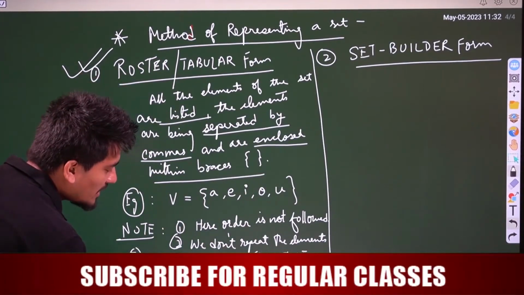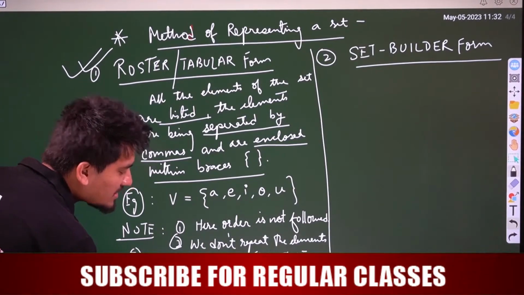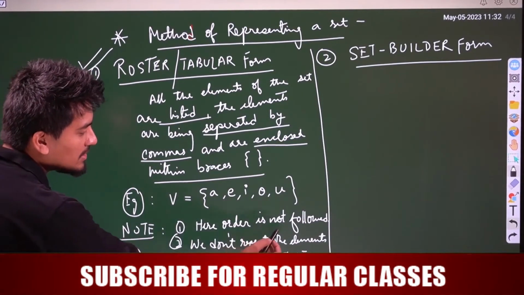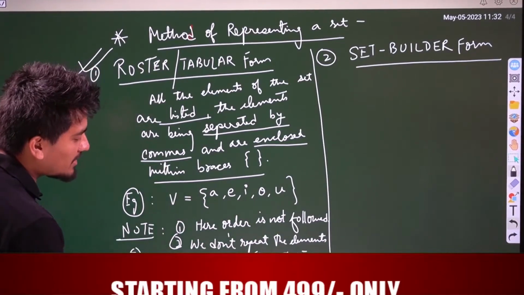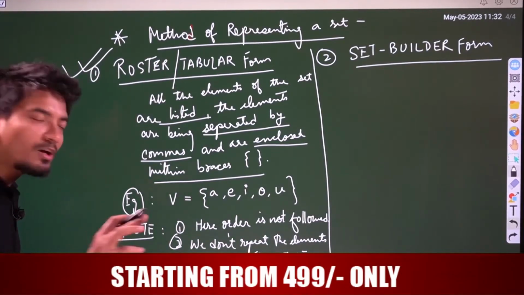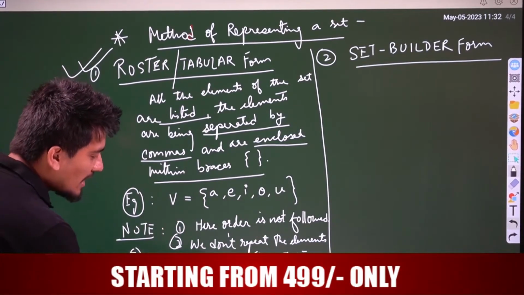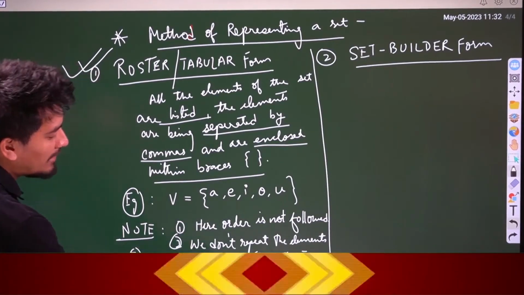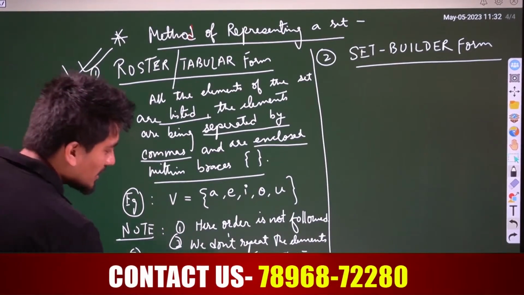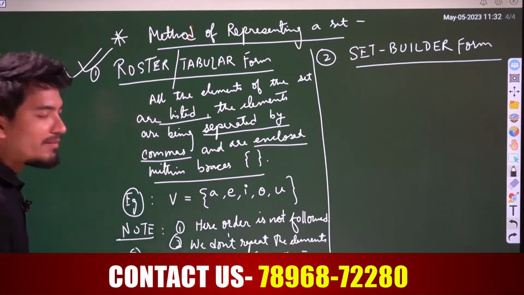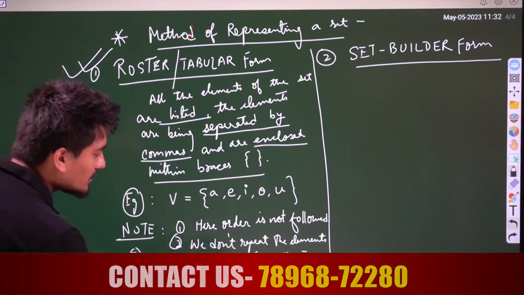Now see here, M, A, T, H, E, then again M is repeated. Since we don't repeat the elements, M is already written, so I will not write M again. A is also here, so I will not write A again. T is also here, so I will not write T again. What is left?